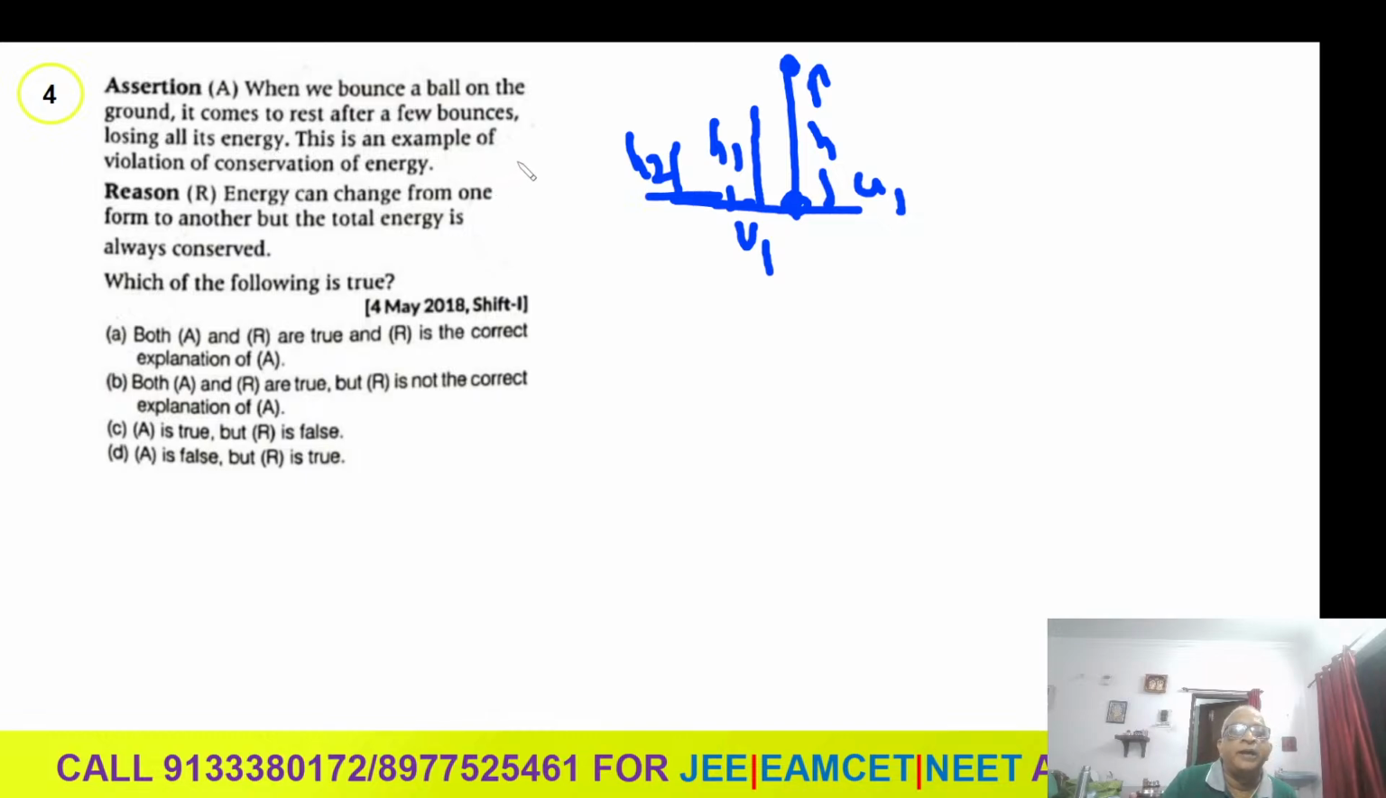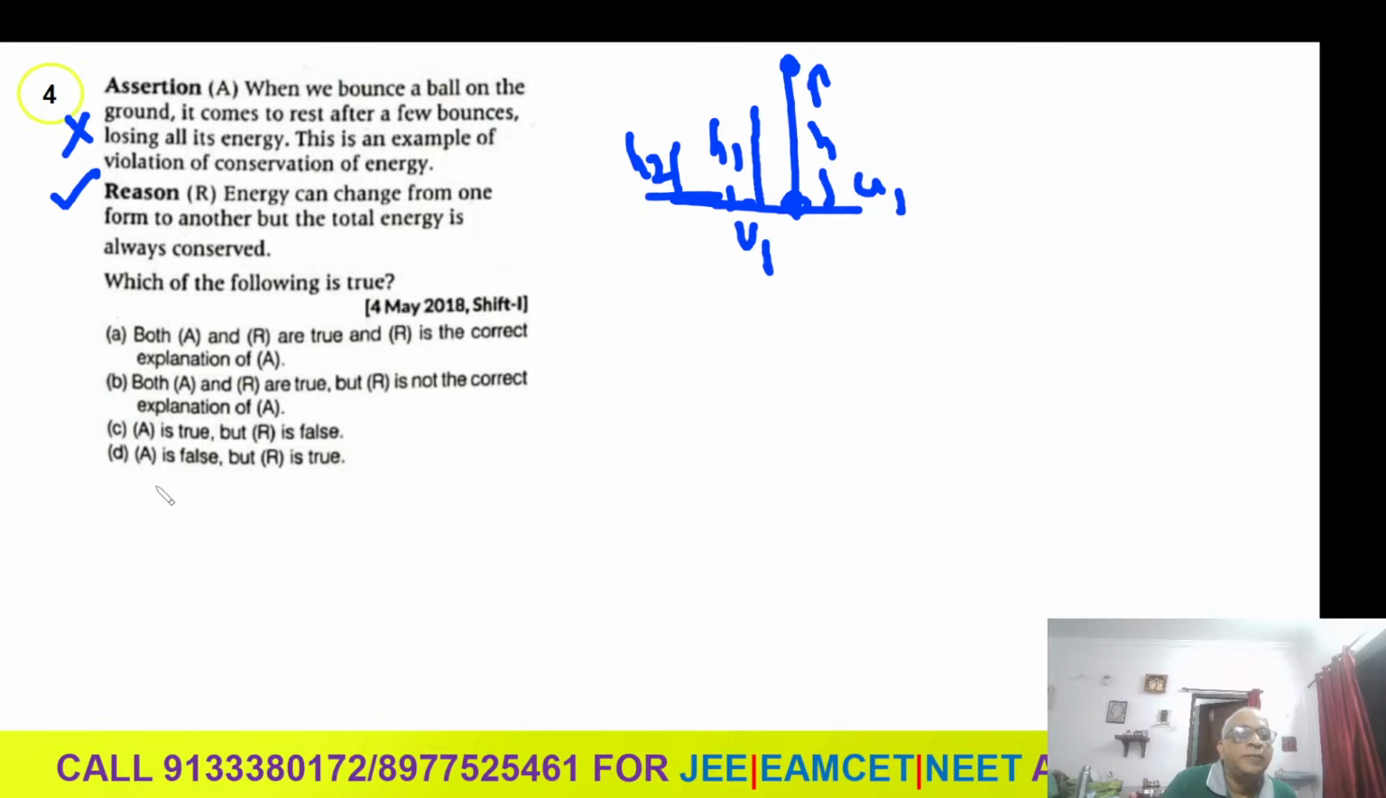You know, energy can neither be created nor be destroyed. It can be converted from one form to another form. So, mechanical energy plus heat energy, total energy will always remain constant. So that is wrong, student. This is an example. Violation of the law of conservation of energy means the assertion is wrong. So the reason, energy can change from one form to another, but total energy is always conserved. This is correct.